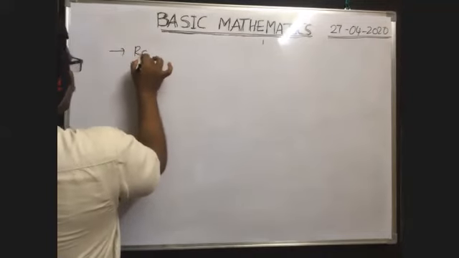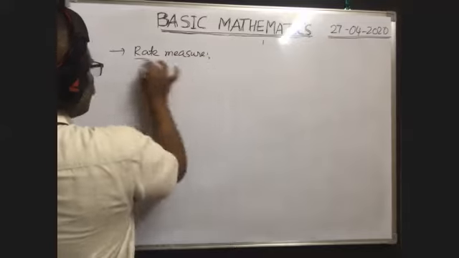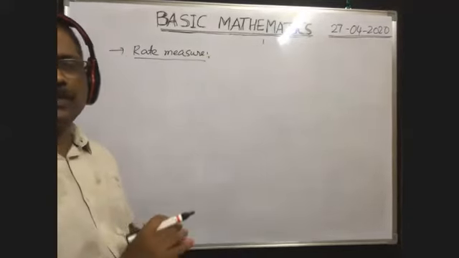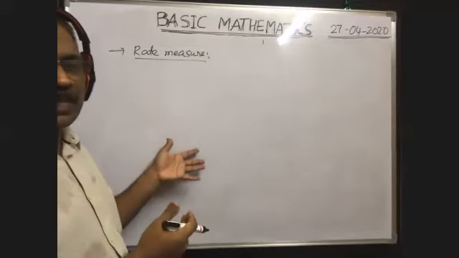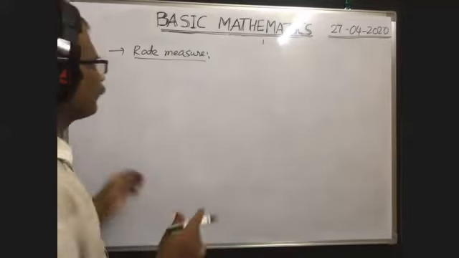Last topic in this differentiation, rate measure. Of course, in the last class, I explained different cases and different examples also. But as I am revising again, that's why I am telling briefly. So you go through your notes so that you can understand. Okay, now rate measure.